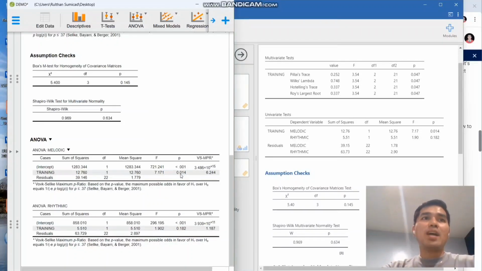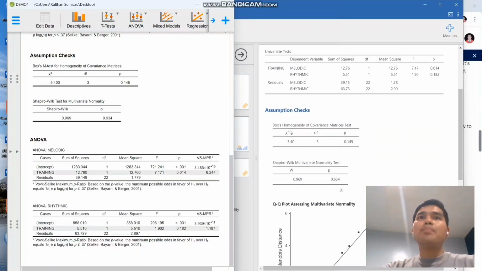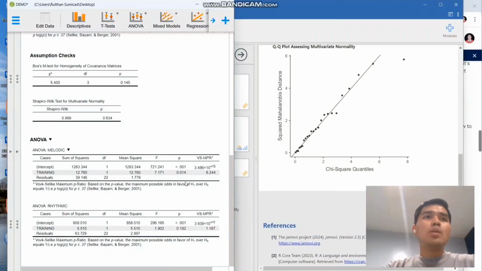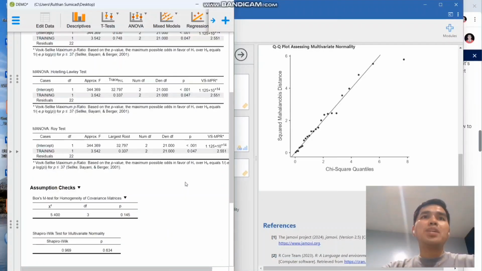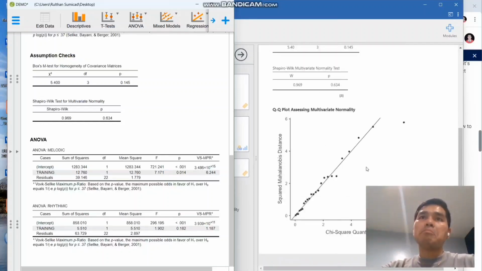As a result, you have this value here, and in terms of assumptions, you can also do the Box's homogeneity of covariance matrix test and the Shapiro-Wilk multivariate normality test in Jamovi, and we have them also in our JASP application. Another thing we may observe here is that the Jamovi application provides us this diagram, but we don't have any diagram or graphical presentation in JASP, unless we use its graph function.